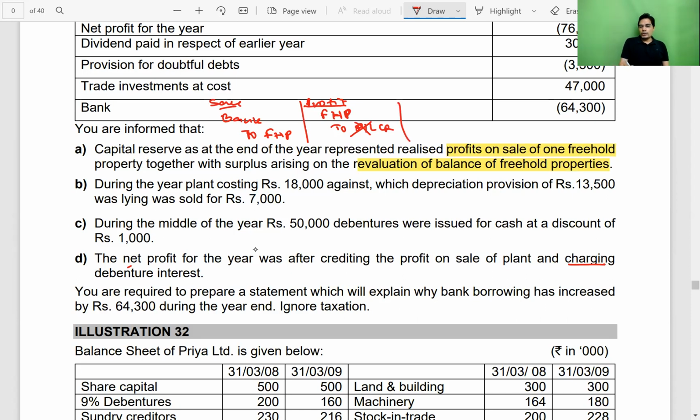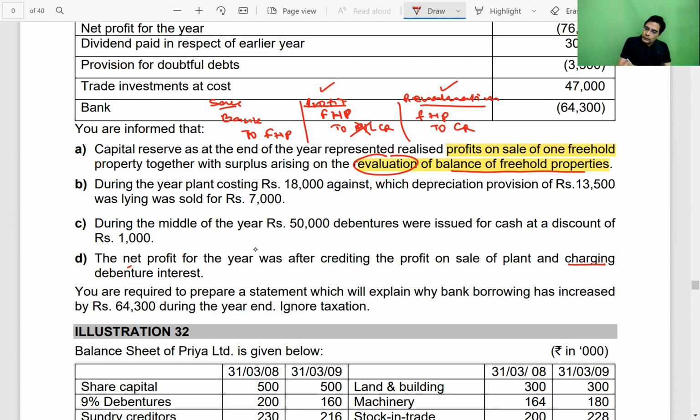And the journal entry for revaluation of freehold property, when we revalue the freehold property, entry is freehold property account debit to revaluation reserve. Instead of revaluation reserve, they have put the amount to capital reserve. So for both profit on sale of freehold property and upward revaluation, the entry recorded by the entity is the same, freehold property to capital reserve.